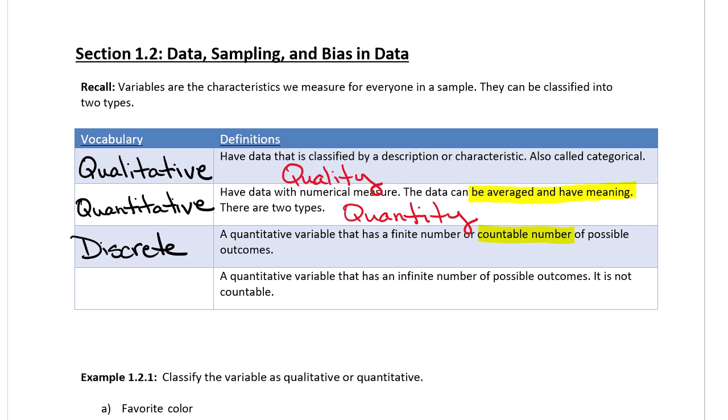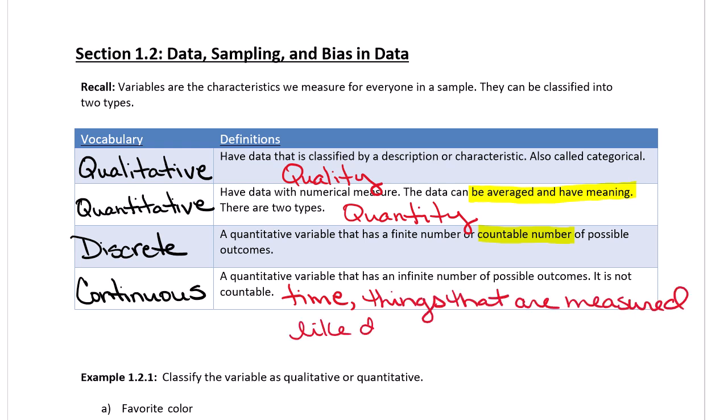The second type is continuous. So these variables have an infinite number of possible outcomes. It is not countable. Things that are always continuous would be something like time, and things that are measured like distance, height, etc. Because with time and distance and height, the measurement is generally rounded. Time is always changing. Nothing takes exactly 5 minutes. Nobody's height is exactly 5'7". So time and things that are measured are considered continuous variables.